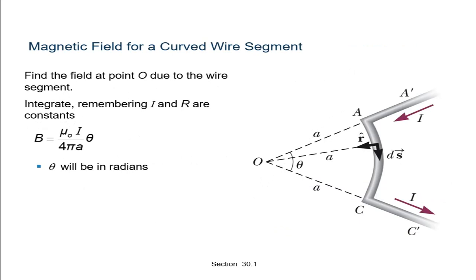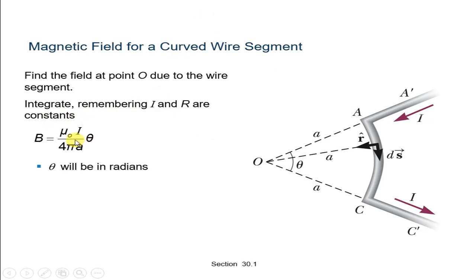Now see the magnetic field for a curved wire segment. Find the field at a point O due to the wire segments. Due to this curved wire, we need to determine how much magnetic field there is. See here, after integrating, remembering that I and R are constant.